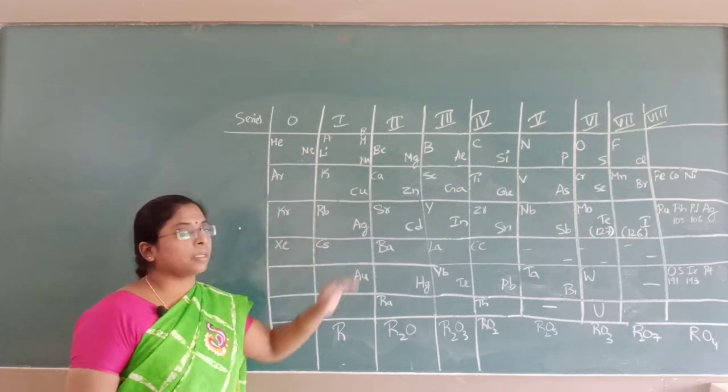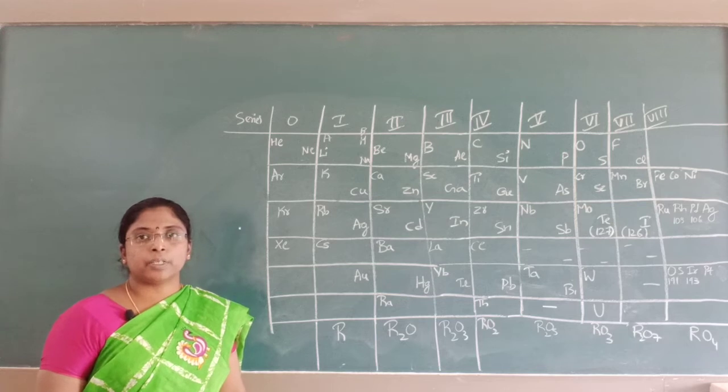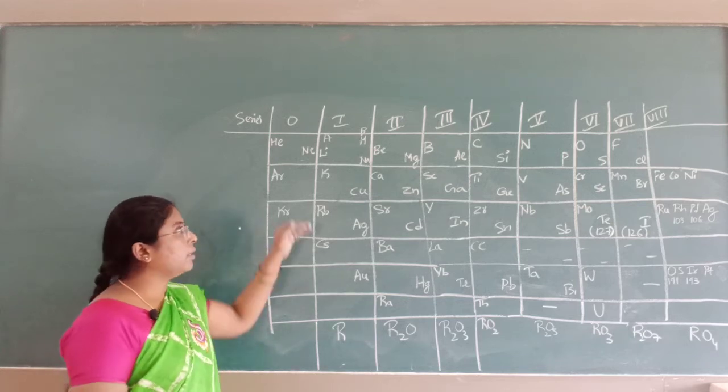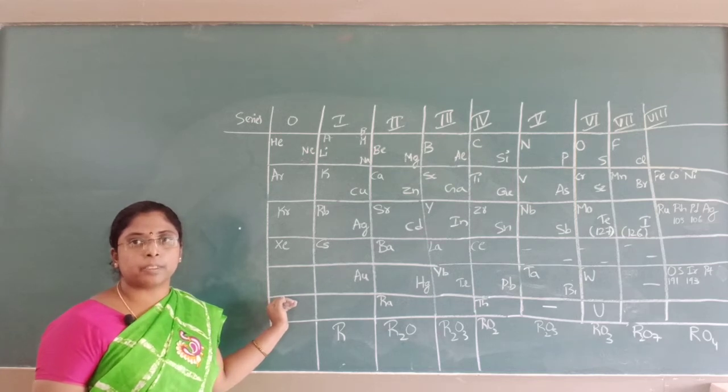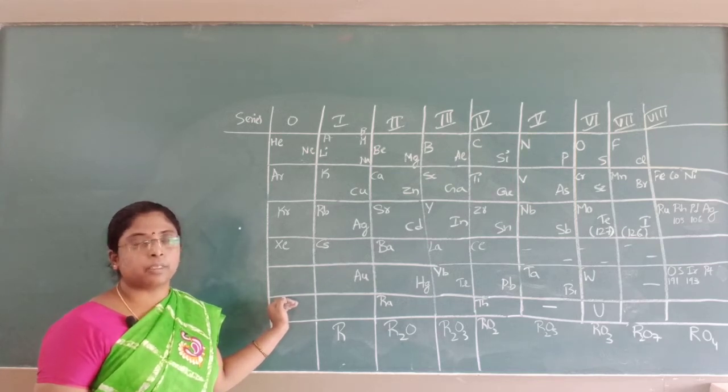All the elements are arranged in increasing order of their atomic weight, and the elements are grouped based upon similarity in properties.